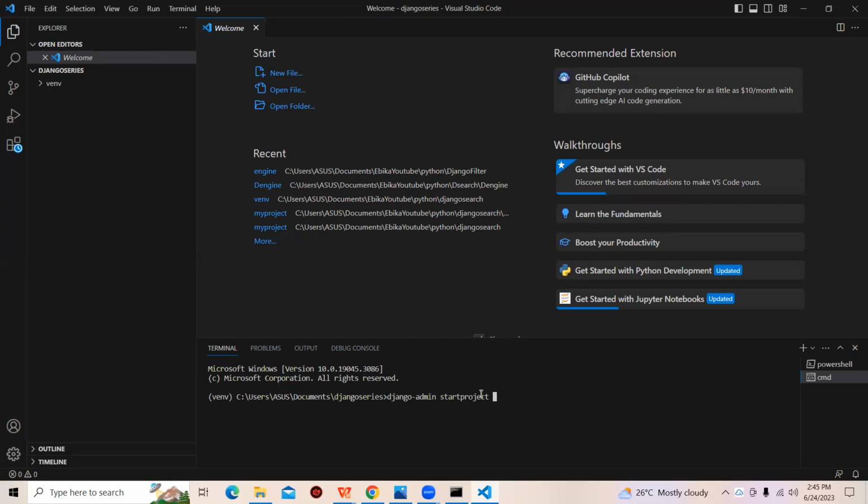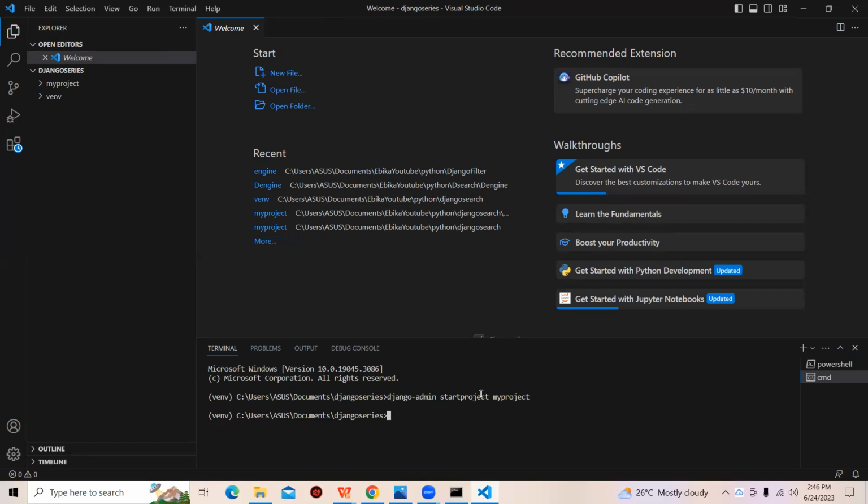You can name it system. You can name it core. You can name it engine. You can name it the name of the school you want to work on their website, or the store, or anything. But let me just stick with my project. Now, after we create the project, Django comes with some files in it.